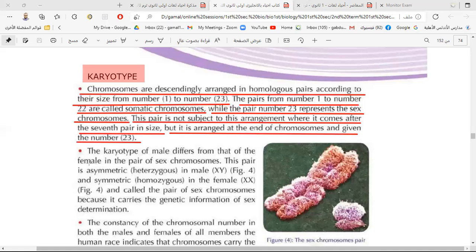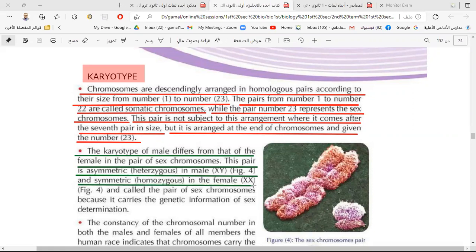The karyotype of male different. I need you to read, Omar. Welcome, Omar. Can you read? Mazin, sorry. Mazin, I want you to read, Mazin.